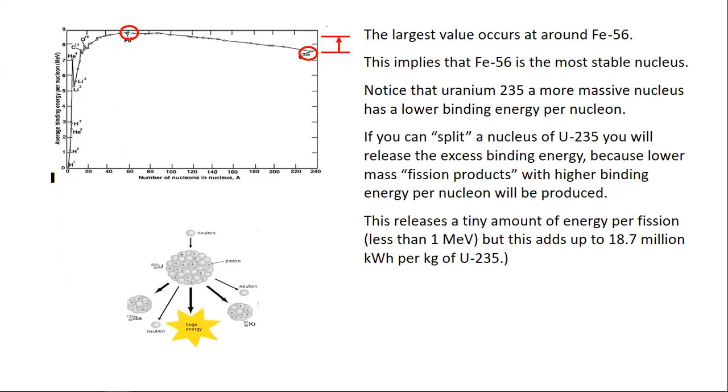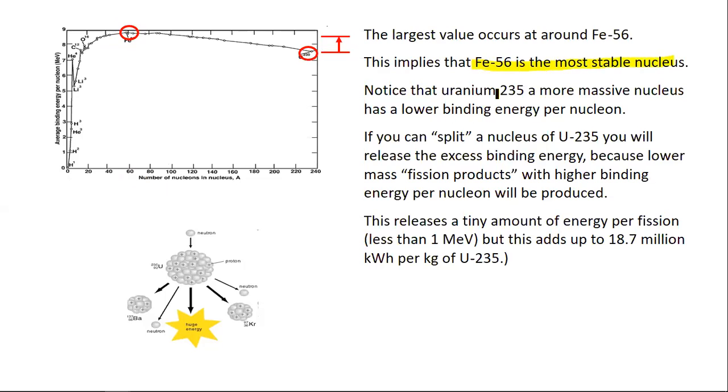Here two things are important for us. The largest value occurs at around iron 56. This implies that iron 56 is the most stable nucleus. This is important.